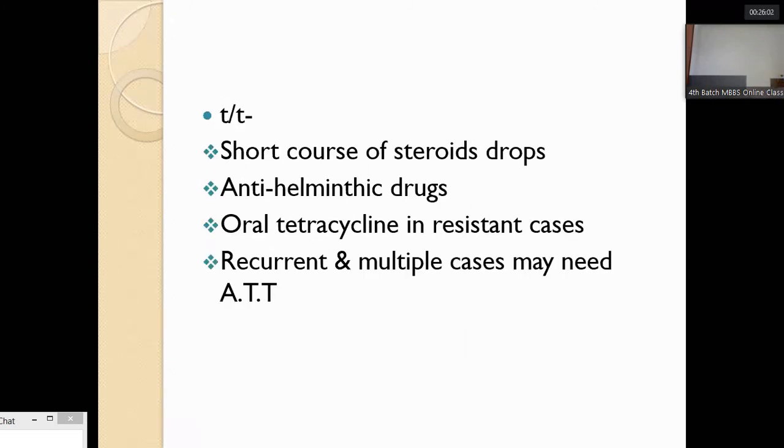Treatment. A short course of steroid is necessary on a tapering dose. Anti-helminthic drugs can be given. Oral tetracycline is used in resistant cases also. If there is recurrent phlyctenular conjunctivitis, you can treat with anti-tuberculous therapy also.